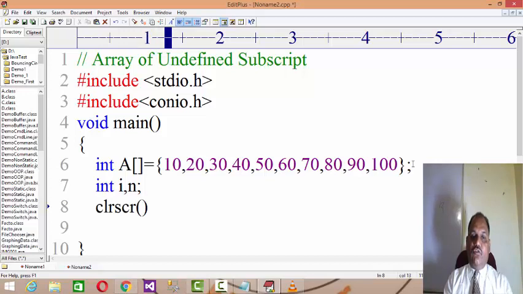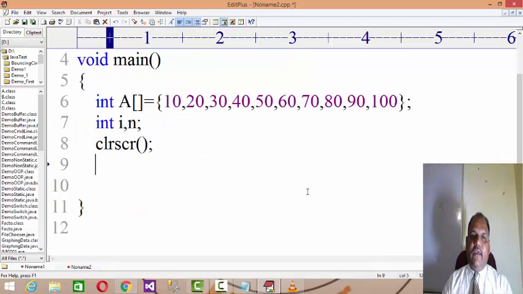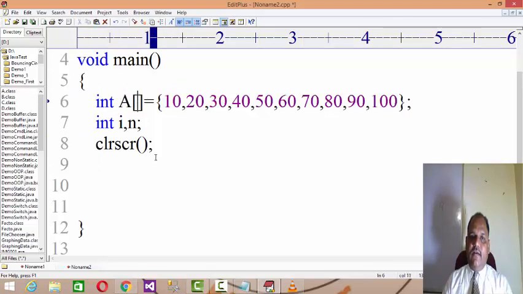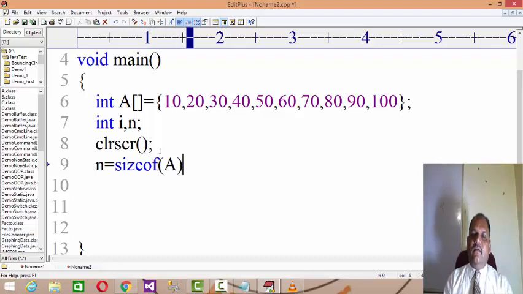Let's say in the case of an array of undefined subscripts, I don't know how many elements are there. You may have n number of elements like this. So you want to count the size of the array. What will be the size of the array? This is an array of undefined subscripts, so we don't have any defined size for it. So you can write the expression n = sizeof(a). What is a? a is an array. What is an array? An array is a set of similar type of data. So, to find out how many elements are there.